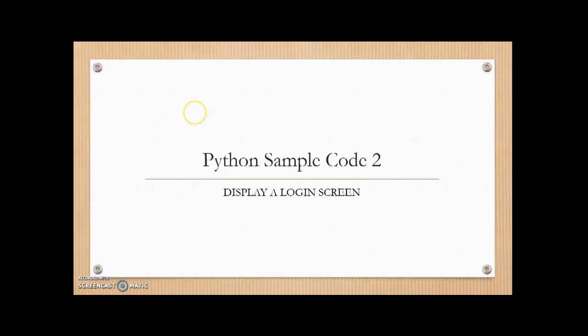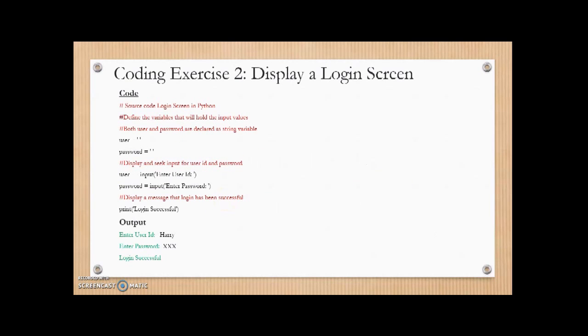Moving on to the second sample source code, which is to display a login screen to the user. Now, code for this is slightly more complex than the first one. Again, on top we have the header, display a login screen. One thing that you must understand is this is the source code for showing a login screen. Now, all the lines which are appearing in red, where we put a hash, these are all the comment sections in the source code.